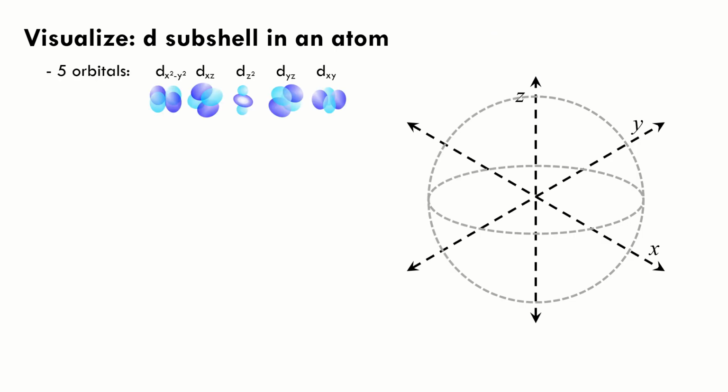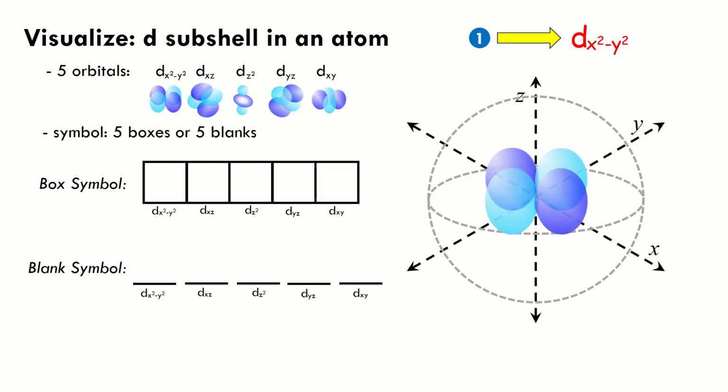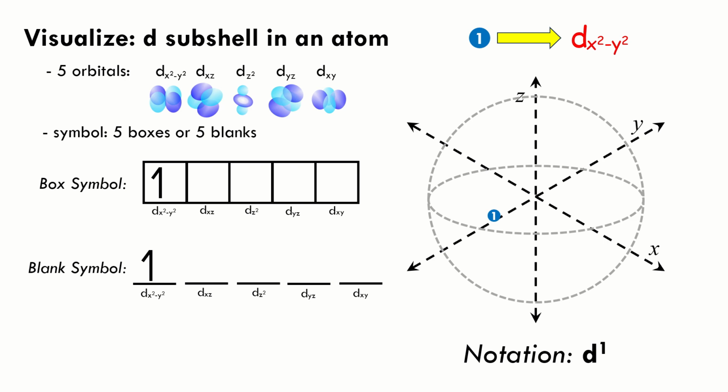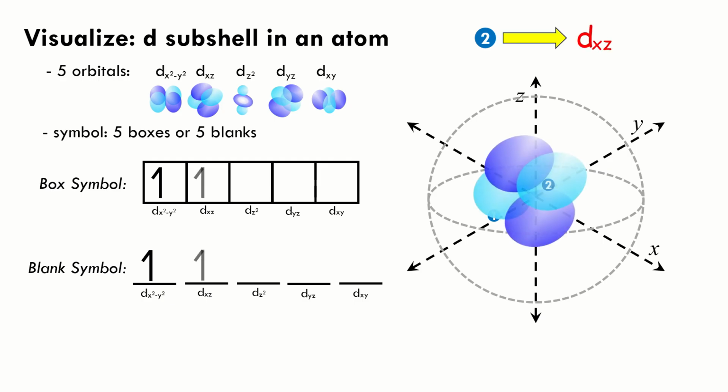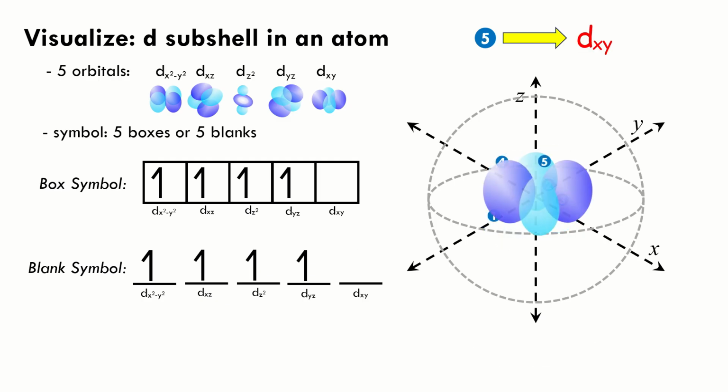Now let's have a look at the capacity of d subshells. D subshells have 5 orbitals. Here are the 5 boxes and blanks labeled with the orbitals they refer to. The first electron in a d subshell will be found in the dx squared minus y squared orbital, or the leftmost box. We now have d1. Now, for the second electron, we have to keep in mind Hund's rule. We have to put the second electron in dxz, so now we have d2. And we will continue going from left to right. The third electron will be in dz squared, giving us d3. The fourth electron is in dyz, giving us d4. And the fifth will be in dxy, giving us d5.